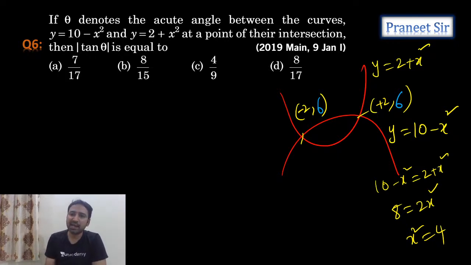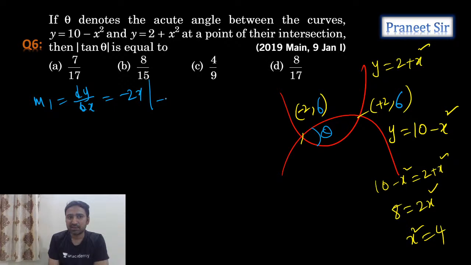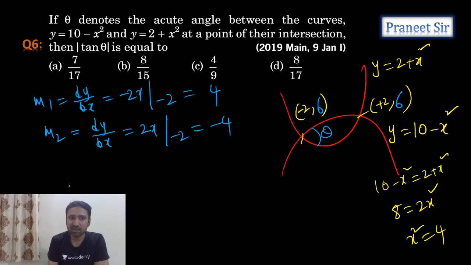So we need to calculate tangents at this particular point. At this particular point, we need to calculate the angle theta, the angle between these two curves. So for that, I will calculate m1 and m2, guys. m1 is dy by dx for the first curve, that is minus 2x. So at minus 2, how much do we get? 4. Same way I'll calculate m2. m2 is the second curve's dy by dx, which equals 2x at minus 2. So what do we get? Minus 4.